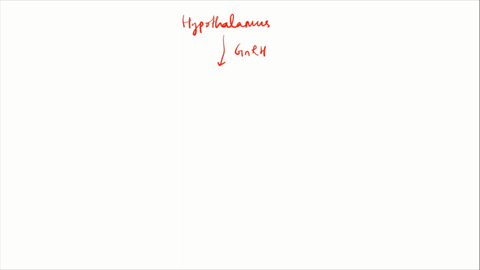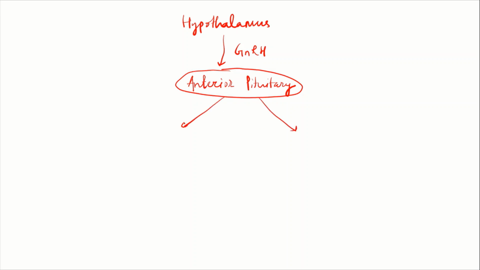This GnRH will stimulate the anterior pituitary gland to secrete 2 types of hormones, that is LH and FSH. LH stands for luteinizing hormone and FSH stands for follicle stimulating hormone. So these hormones are secreted from the anterior pituitary by the influence of gonadotropin releasing hormone secreted by the hypothalamus. So what are their functions later?